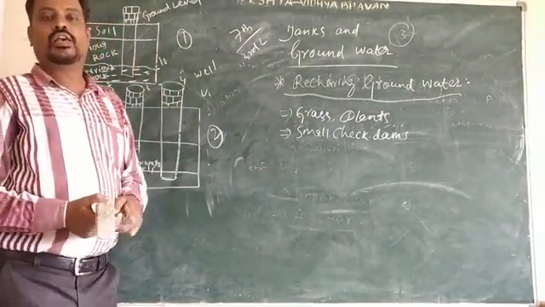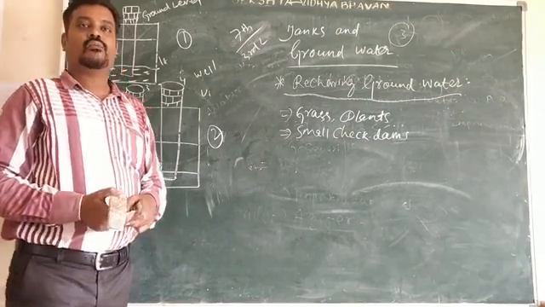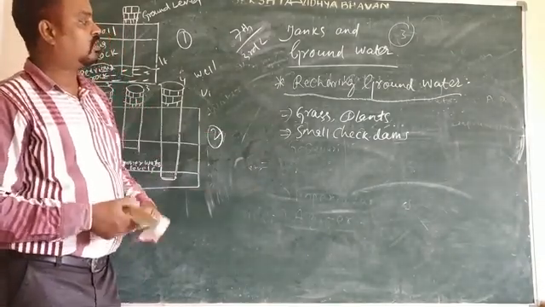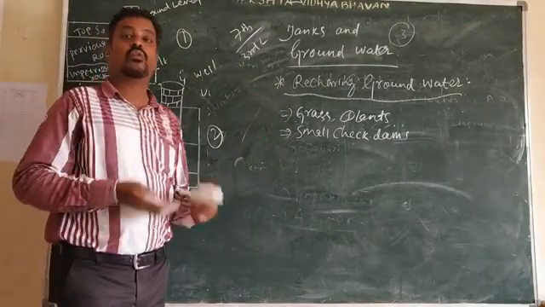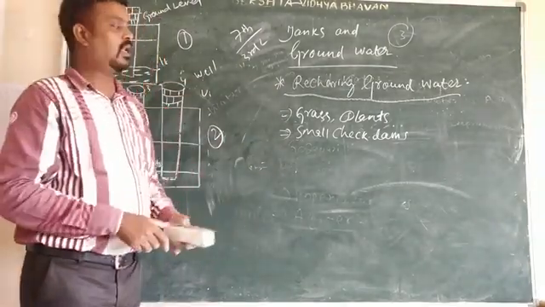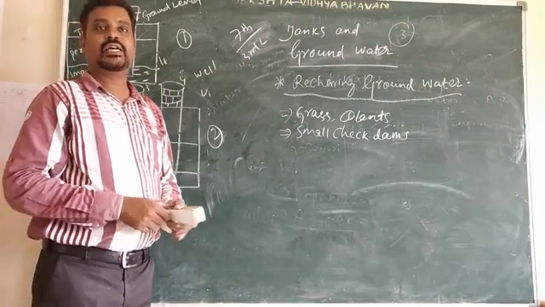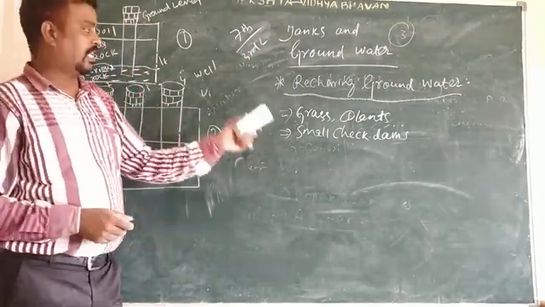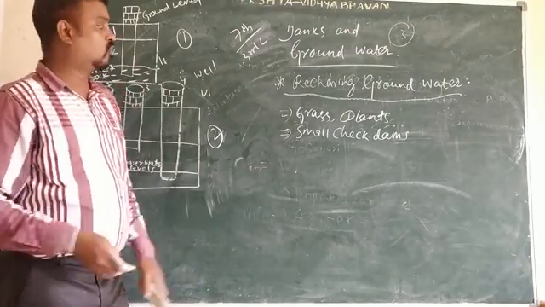The water flow will be controlled in the rainy season. If you draw more and more water from the ground, the groundwater level will decrease over time. That's why we have to grow vegetation.